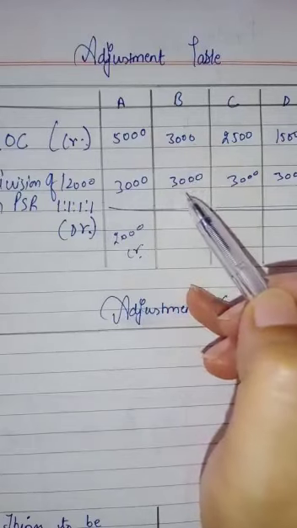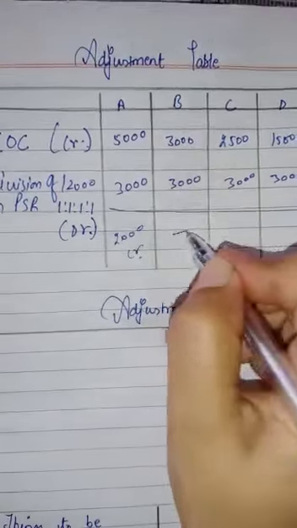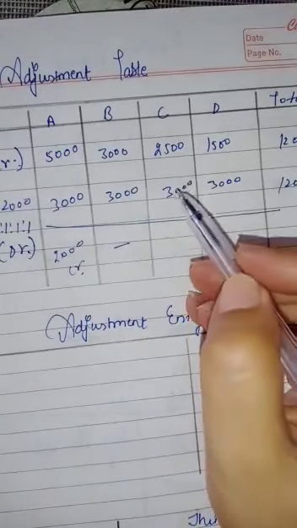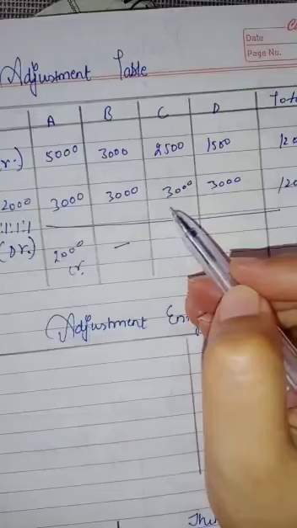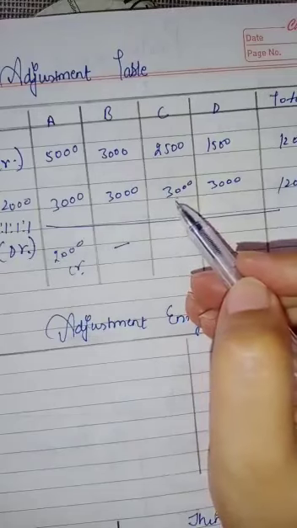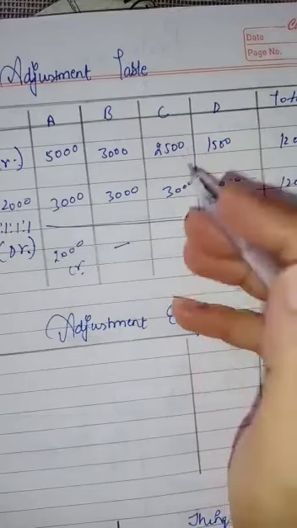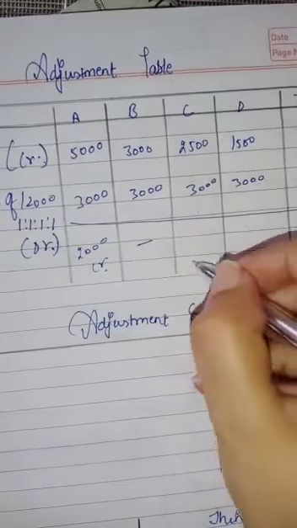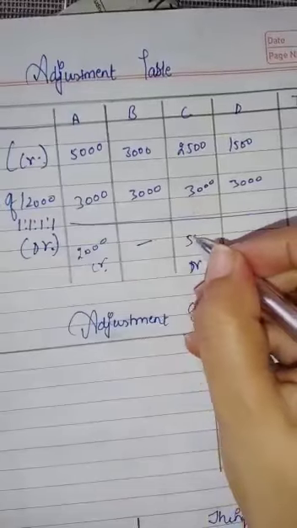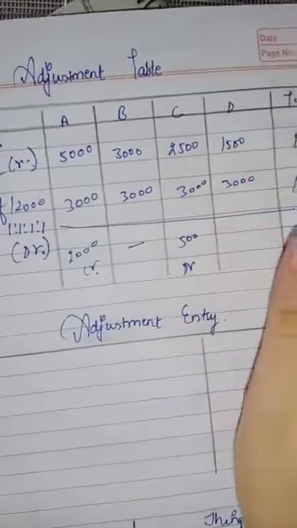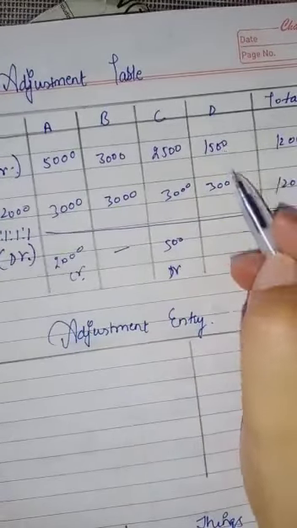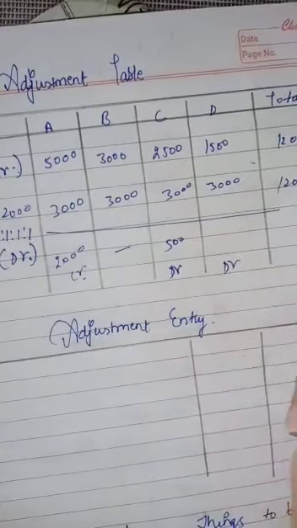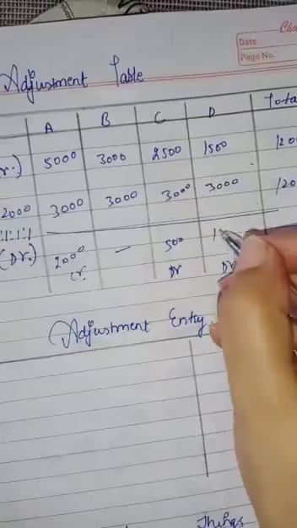Now 3,000 to be taken back and 3,000 to be given. No need of any entry. Now C, we have to take back 500 more. Meaning 3,000 we have to take back, and 2,500 we have to give. So here debit is more than credit, so we will debit him with 500. The difference between the two figures is 500. Also here credit is less but debit is more, so he will also be debited, and the difference will be 1,500.